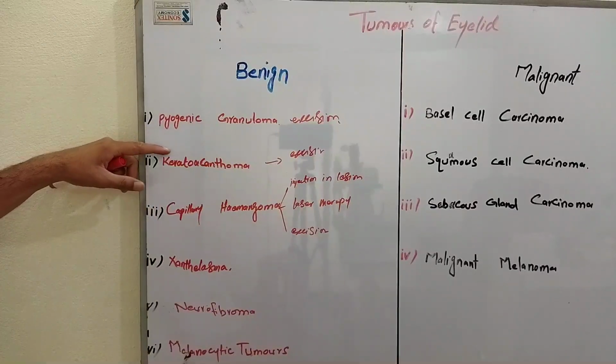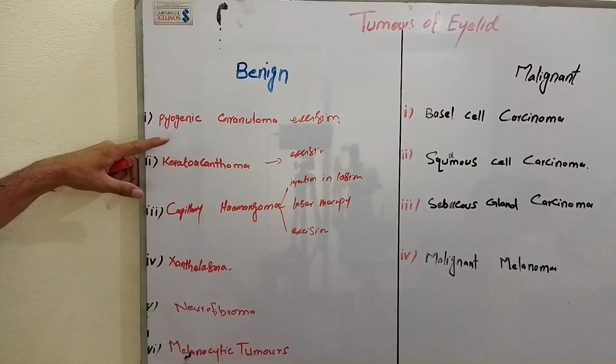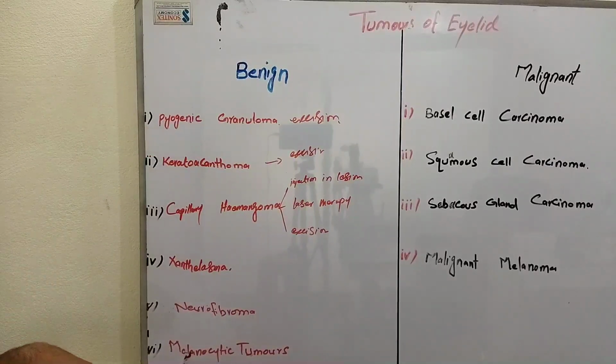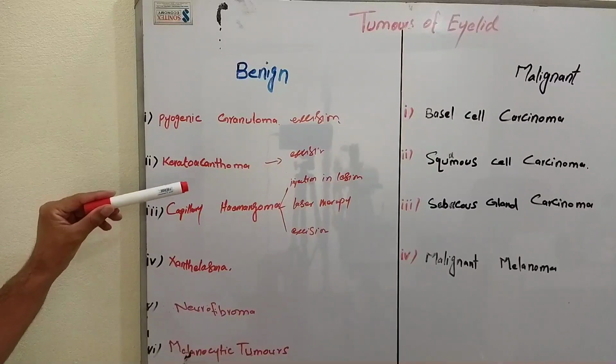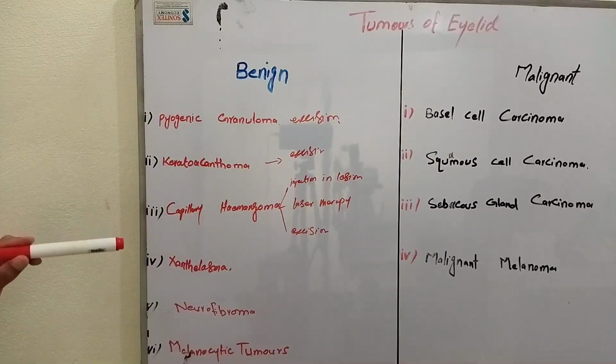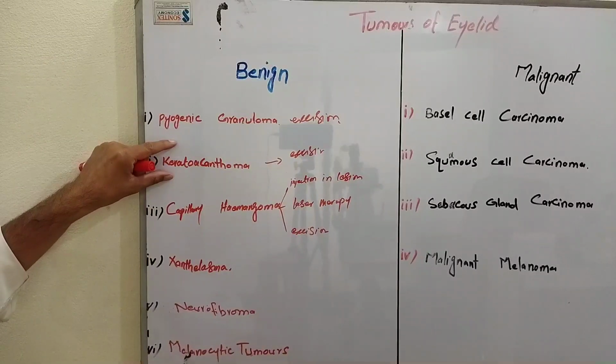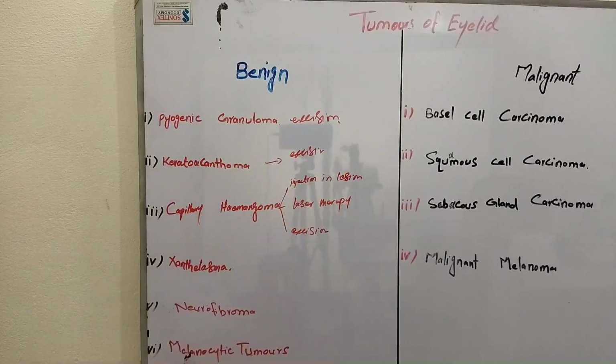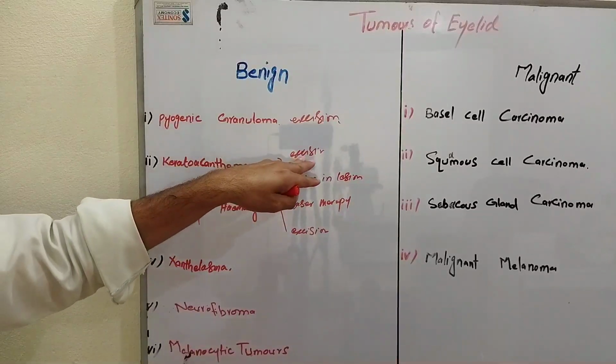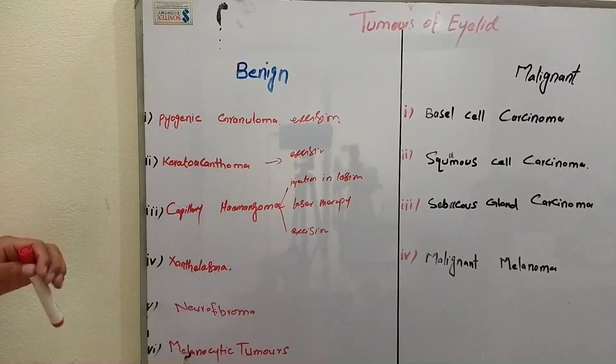What is the first point? First point is it develops in adults. Second point, it is a rapidly growing skin tumor. Third one, it is believed that it always develops from hair follicles and only on the sun exposed areas of the body. Okay, and what is the treatment? The treatment is the same, surgical excision.